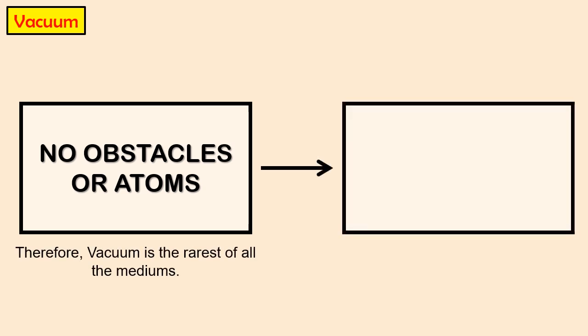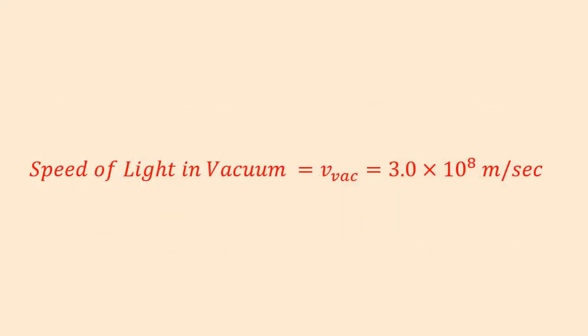The vacuum medium will be shown with transparent green color throughout this video. When light passes through the vacuum, it faces no obstacles, as there are no particles present in the vacuum. When we discuss the passing of the light through the medium, then the term optical density is used. Hence, the vacuum is the optically rarest of all the mediums. The speed of light is fastest in vacuum, and that is 3 × 10⁸ meters per second.